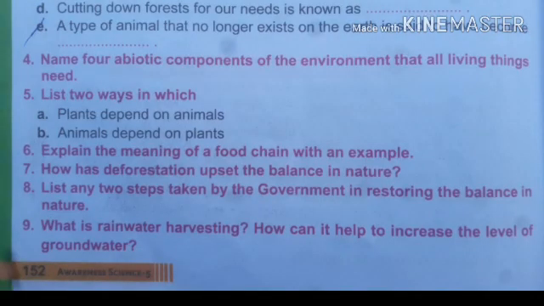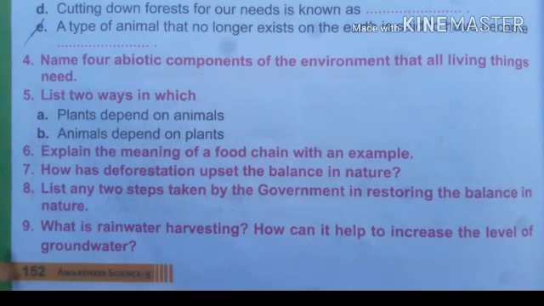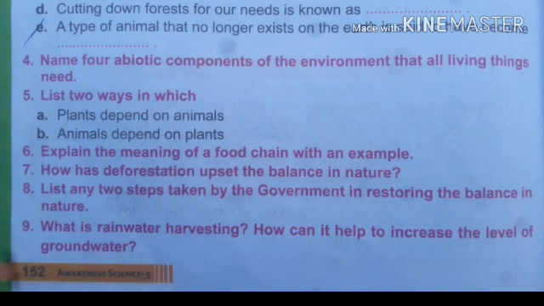Fourth question: name four abiotic components of the environment that all living things need. Those are soil, water, air, and sunlight.